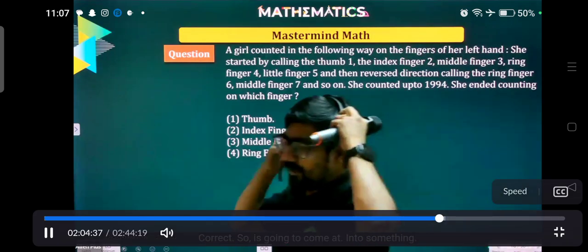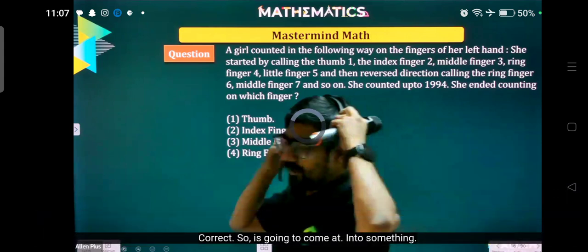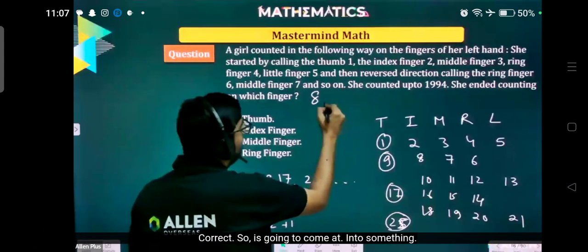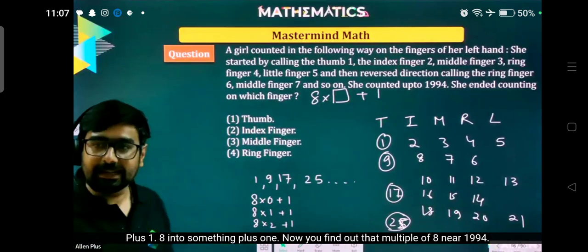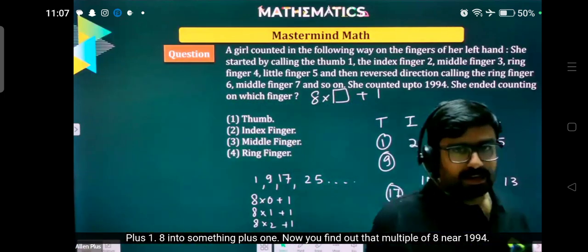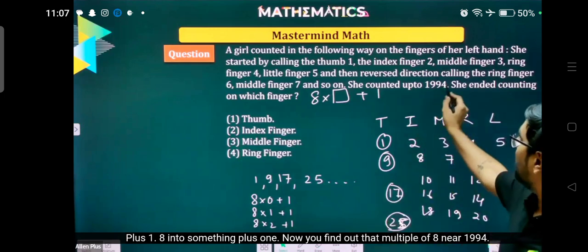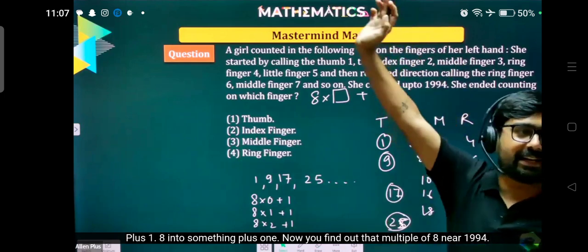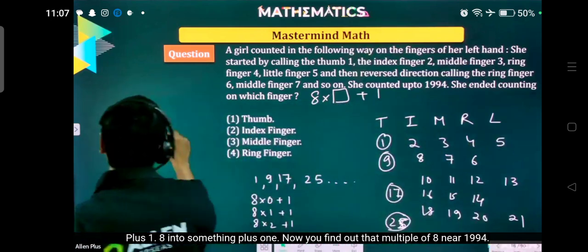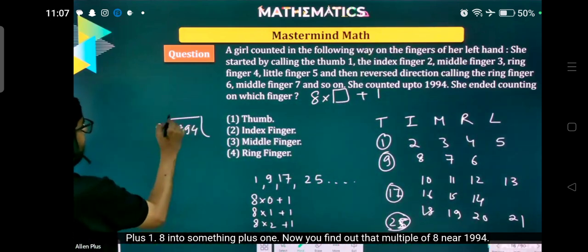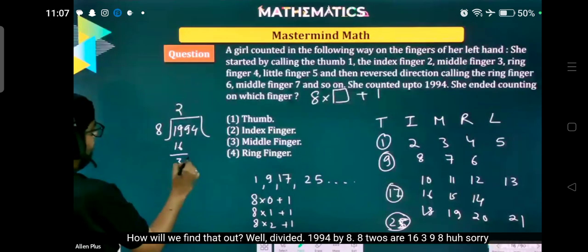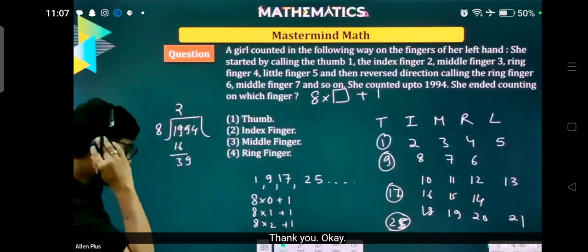Reason your answer. Something plus 1. Correct. 8 into something plus 1. Now you find out the multiple of 8 near 1994. How will we find that out? We'll divide 1994 by 8. 8 2s are 16, 3 9, 8, huh? Sorry?